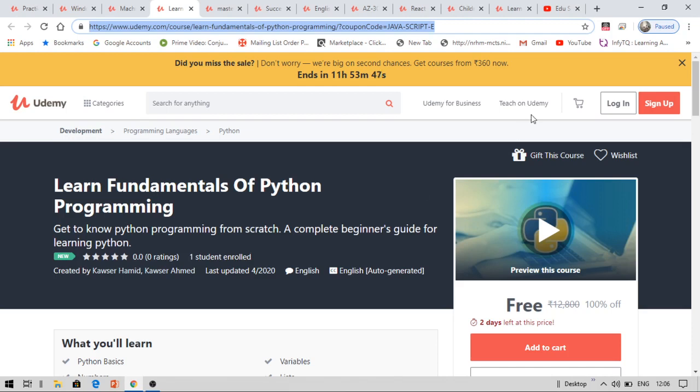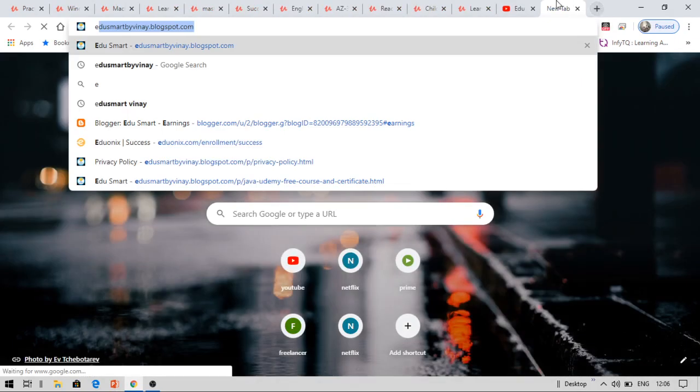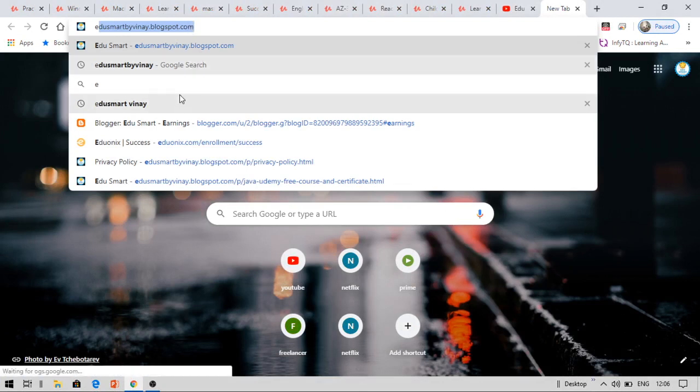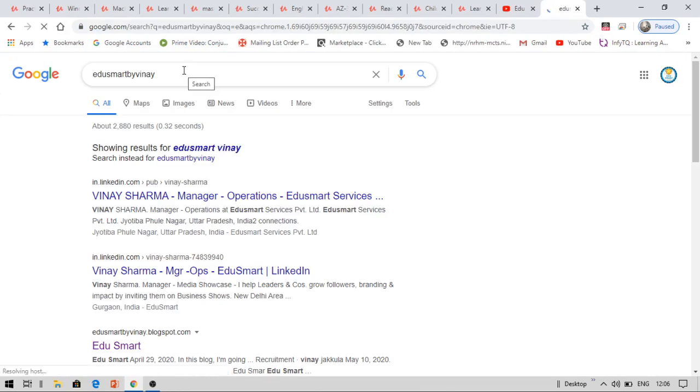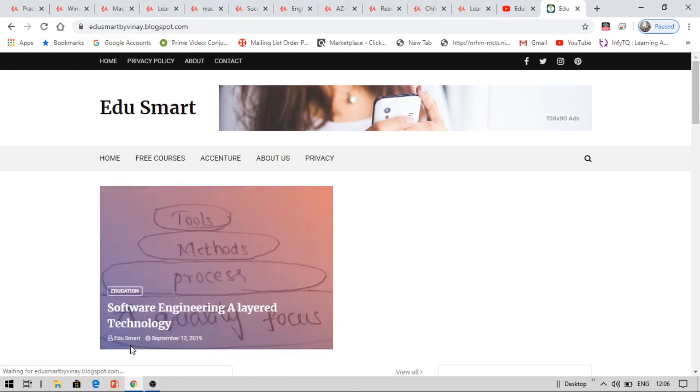Now let us see how you can get the courses. Open your browser and search for EduSmart by Vinay. You can Google search EduSmart by Vinay, or directly go to edusmartbyvinay.blogspot.com. This is my website, that is my blog. Click on this and you'll be redirected to my blog. Now here, come to the recent posts.